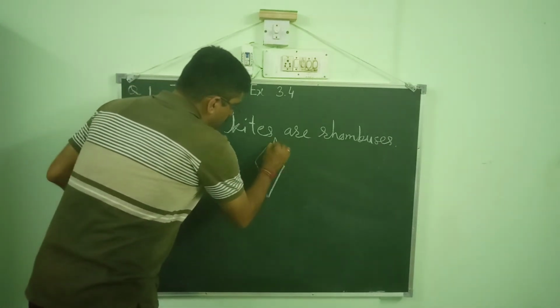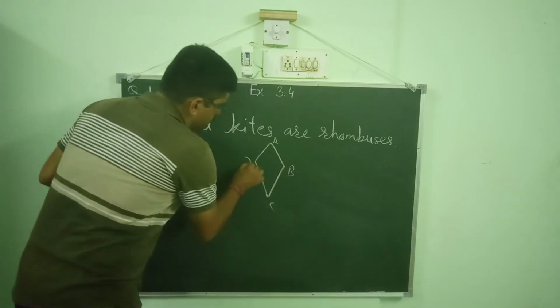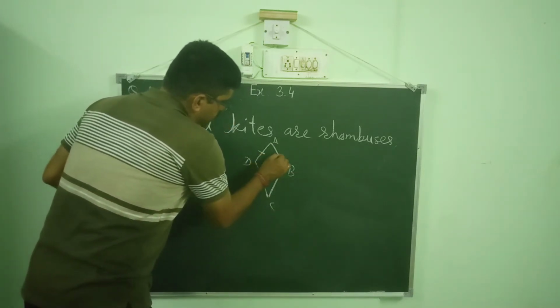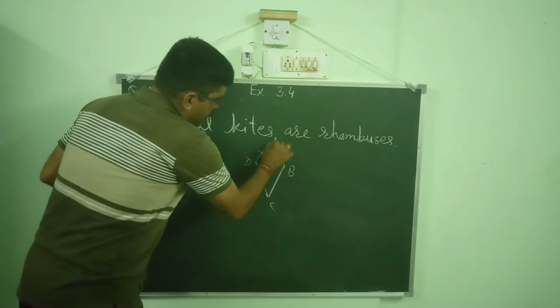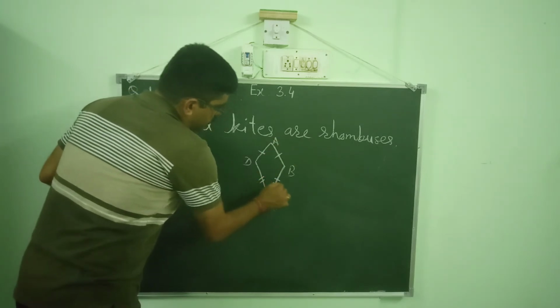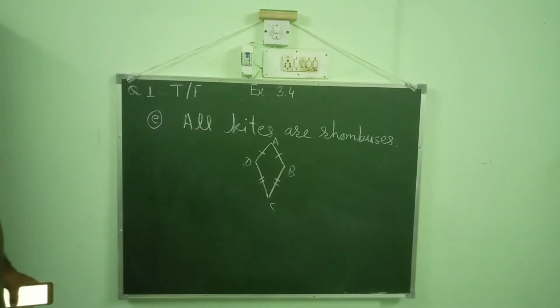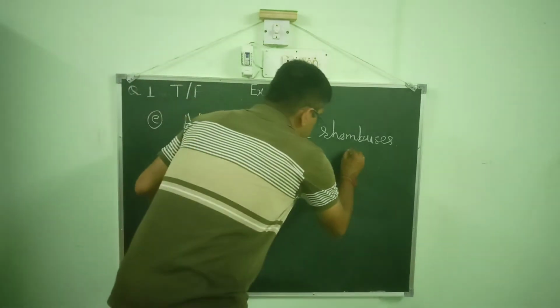So, in a kite ABCD, we find that AD is equal to AB and DC is equal to BC. Now, if we draw a rhombus,